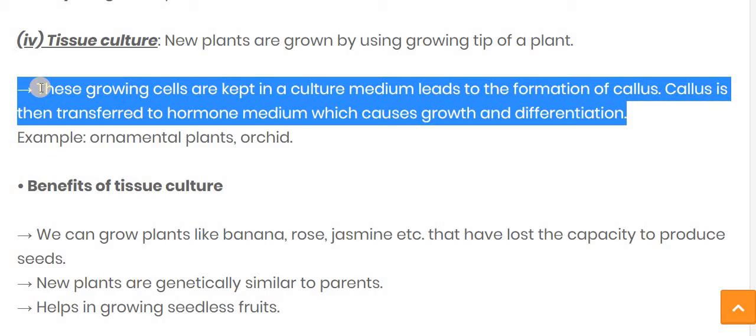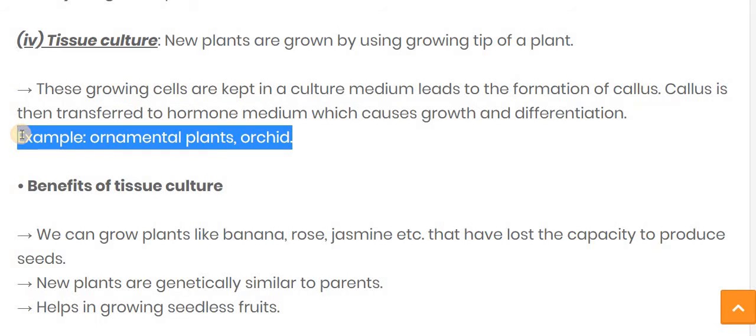Artificially, we are going to grow the plants. These growing cells are kept in a culture medium. Growing cell means the portion which leads to the formation of the callus. The callus is transferred to the hormone medium, which causes growth and differentiation. For example, ornamental plants like orchid.